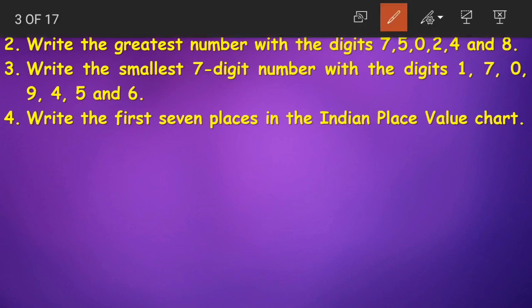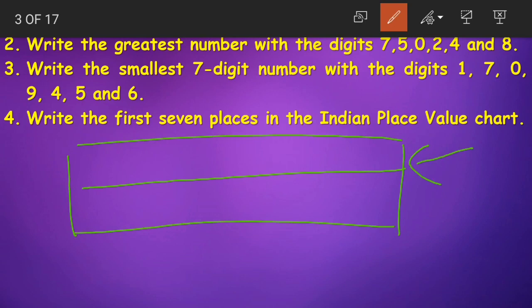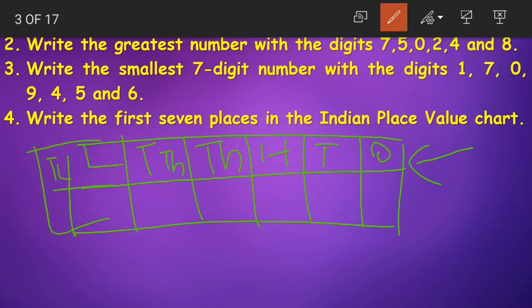What is the Indian place value chart, children? Indian place value chart is what we use. So we'll write the places. How do we start writing the places from? We start writing the places from the right side. First we have ones, then tens, hundreds, thousands, 10,000s, then lakhs, and then 10 lakhs. Are these 7 places? 1, 2, 3, 4, 5, 6 and 7, right? These are the first 7 places in the Indian place value chart.